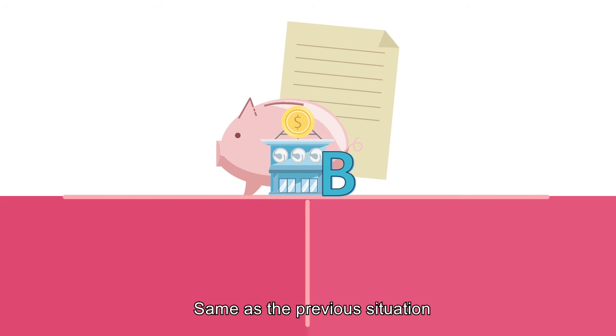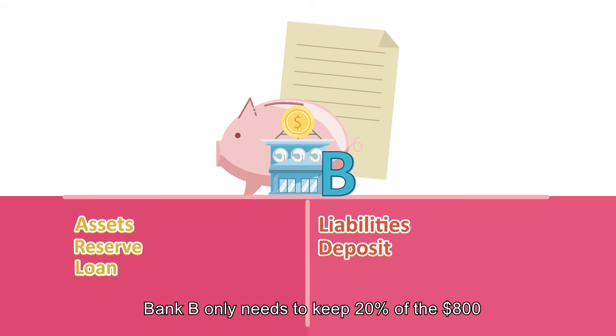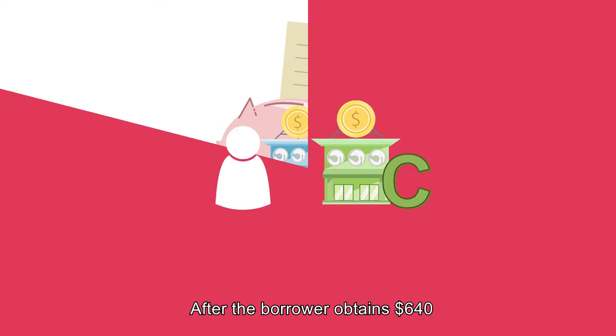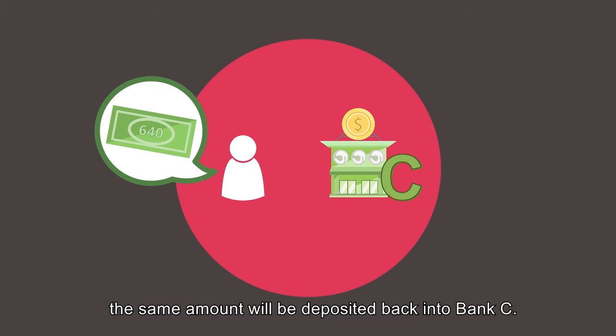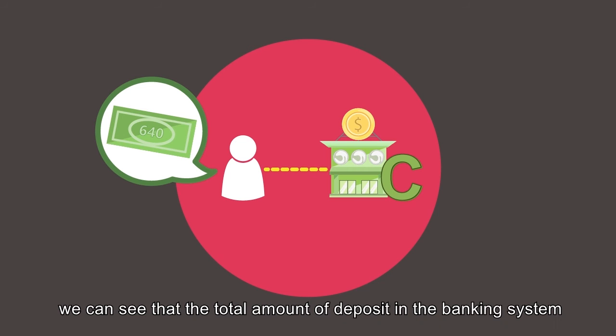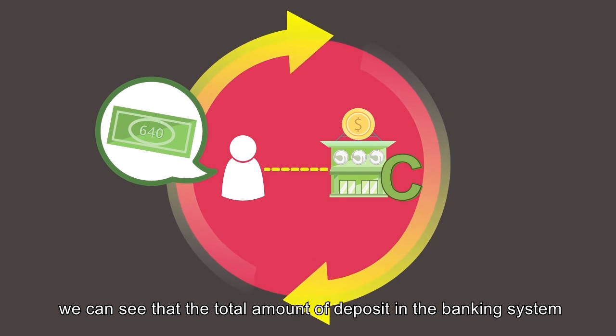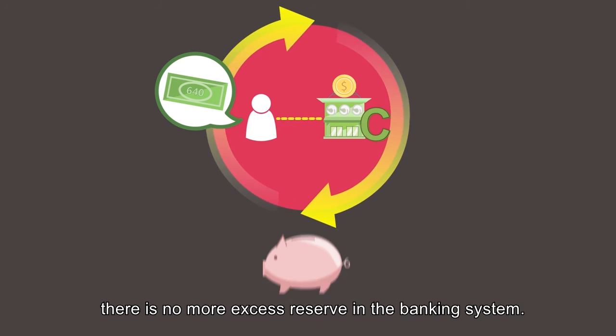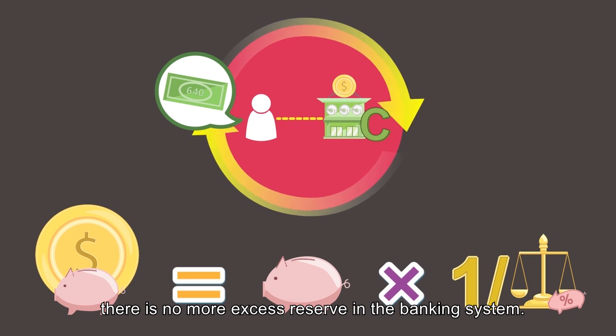Same as the previous situation, under the fractional reserve system, Bank B only needs to keep 20% of the $800, i.e. $160 as reserve, and the remaining $640 would be lent out. After the borrower obtains $640, the same amount will be deposited back into Bank C. This process will go on and on. In this process, we can see that the total amount of deposit in the banking system will accumulate. This process will go on until there is no more excess reserve in the banking system.